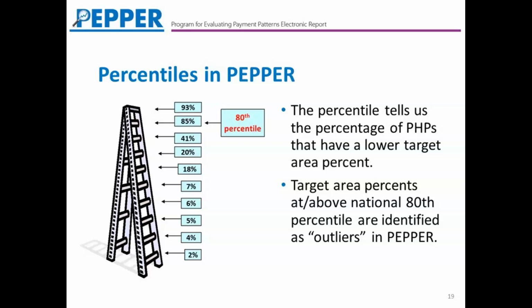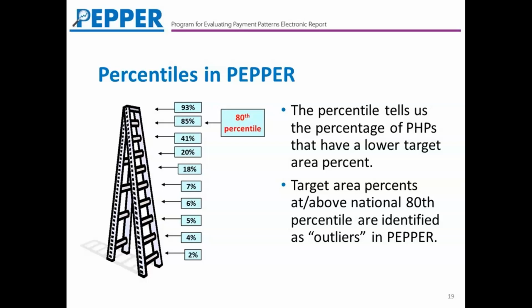All of the PHPs in the nation, we take their target area percents and we sort them from highest to lowest. To identify the 80th percentile, which is an important point in that distribution, we identify the point below which 80% of those target area percents fall. And that point in the distribution is called the 80th percentile.